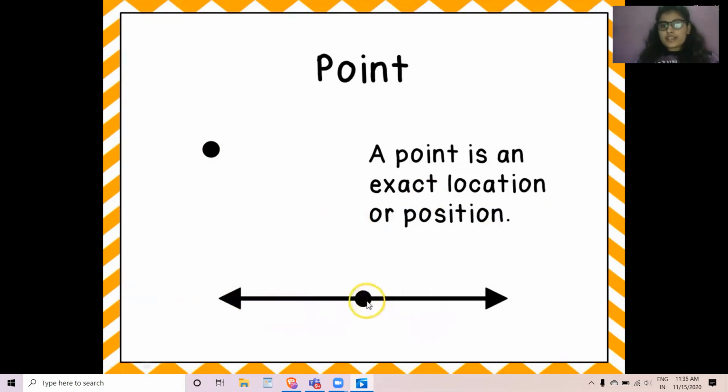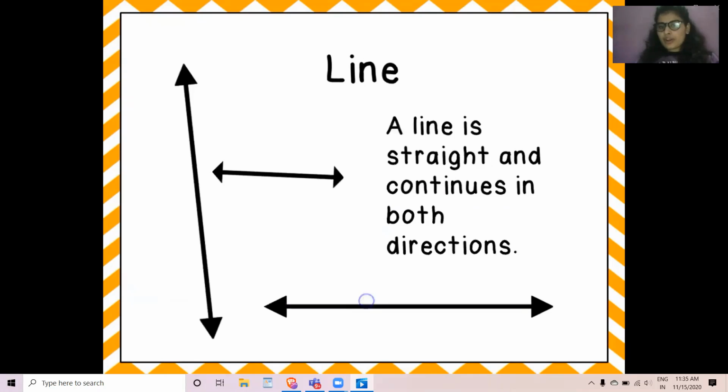A point is an exact location or position. Can you see this position in the middle? Yes, so a point is just a dot in space.